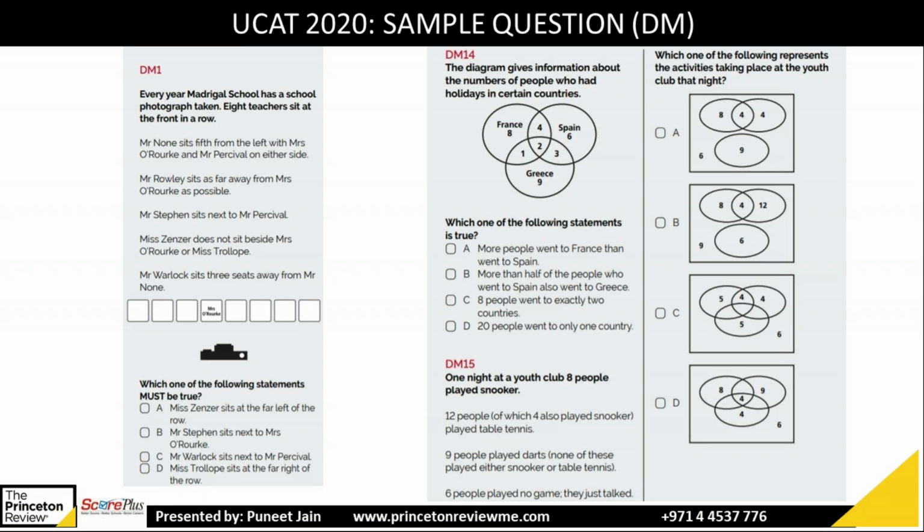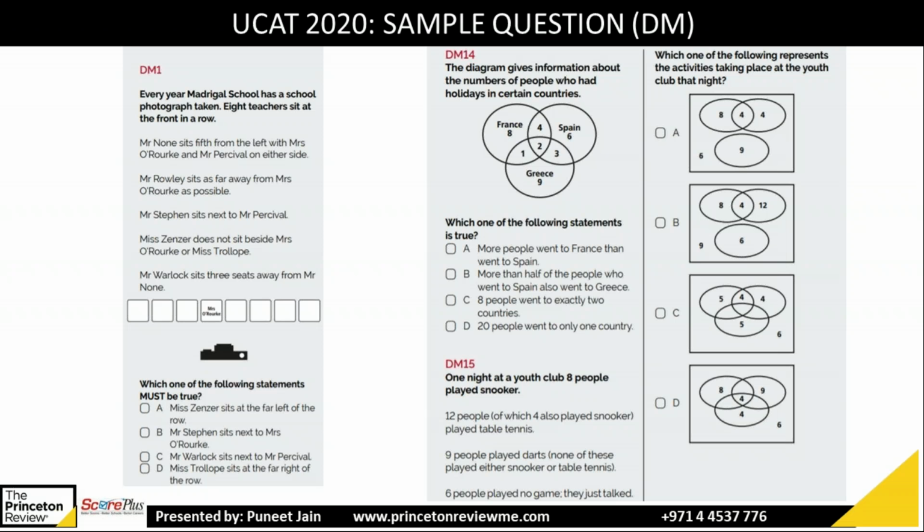The next, Rowlett sits as far as possible from Rourke. So he might be on the extreme left or extreme right. If you count the number of positions from extreme left, 1, 2, 3, but from extreme right, 1, 2, 3, 4. So which is more far? Extreme right. So the extreme right will be occupied by Rowlett. Then Stephen next to Percival, so on the other side of Percival, right side, and Zanzibar will come on this side. So what will be the order?